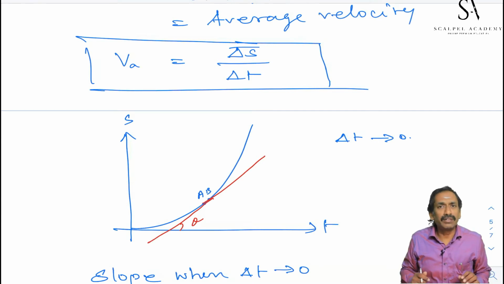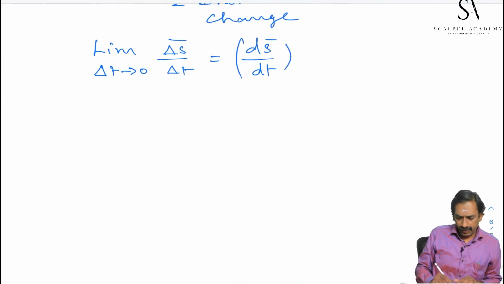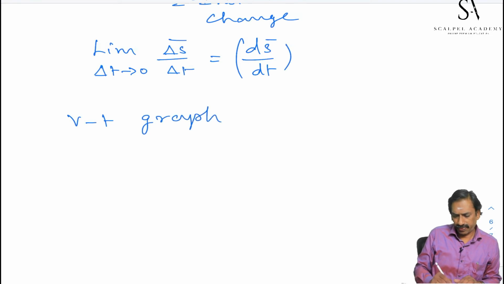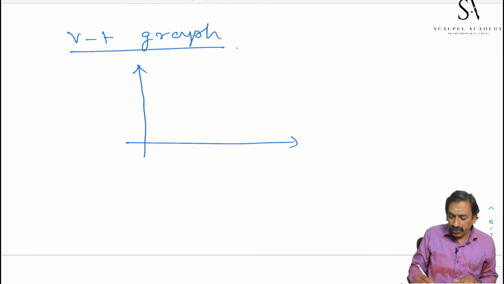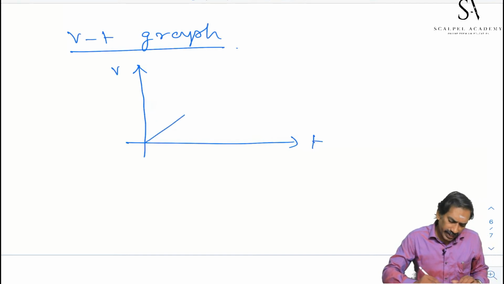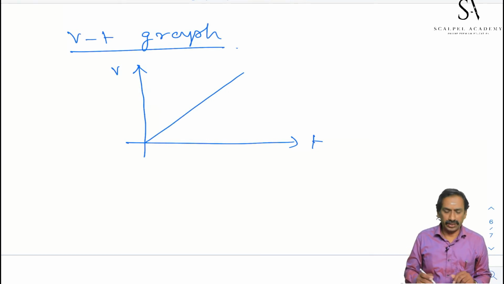Then how will this velocity-time graph be? The VT graph, for this case I am talking about. Velocity is increasing uniformly. It is a straight line passing through the origin. The slope of the VT graph is constant.